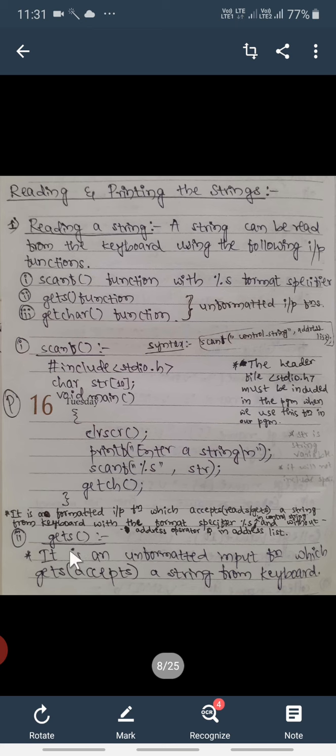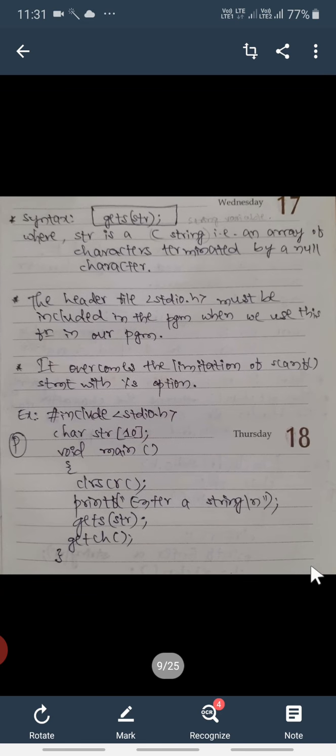The second input function is gets. It is an unformatted input function. Here we are not using any format specifiers, so it is an unformatted input function which receives or accepts a string from the keyboard. Its syntax is like this: gets, in parentheses we just write the name of the string variable str, followed by a semicolon. Here str is a C string, that is an array of characters terminated by a null character. So str is nothing but a string variable.